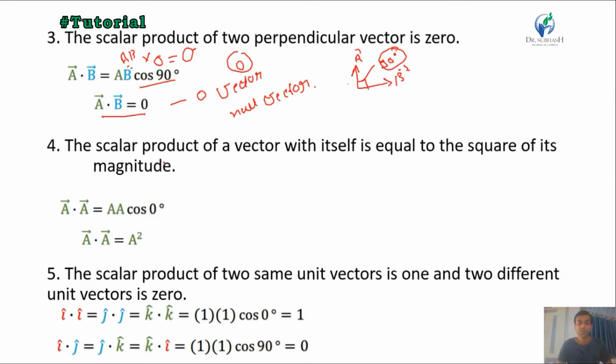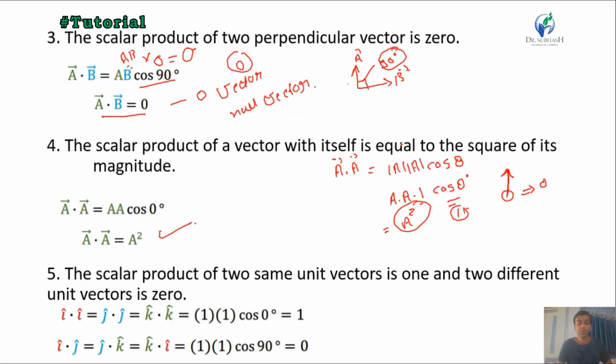The scalar product of a vector with itself is equal to the square of its magnitude. Suppose we have one vector A and we multiply it by itself, then as per the mathematical formula we can write magnitude of A, magnitude of A, cos theta. Here both are the same vector, meaning both have the same direction, so the angle between them will be 0, and cos 0 gives the answer 1. So magnitude of A times magnitude of A times 1 gives the square.